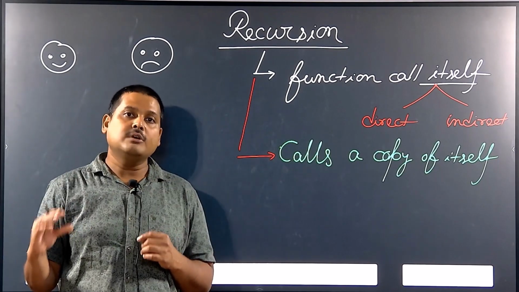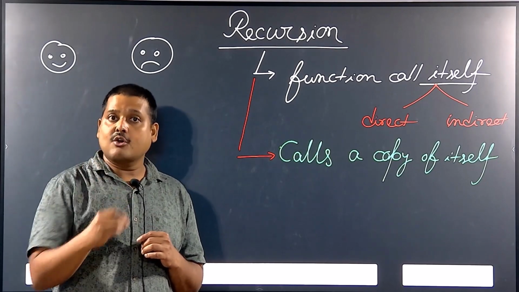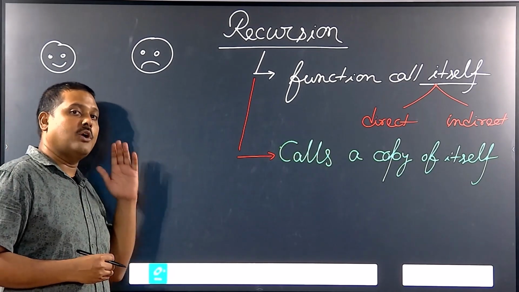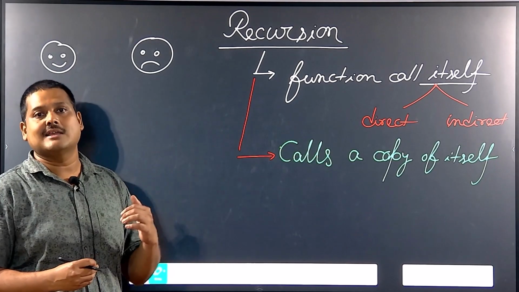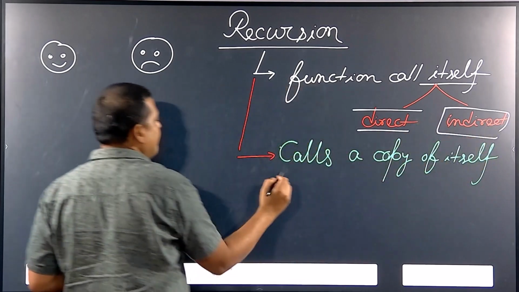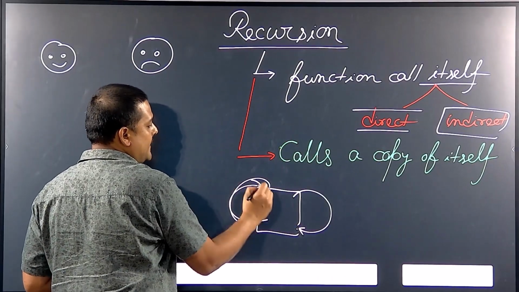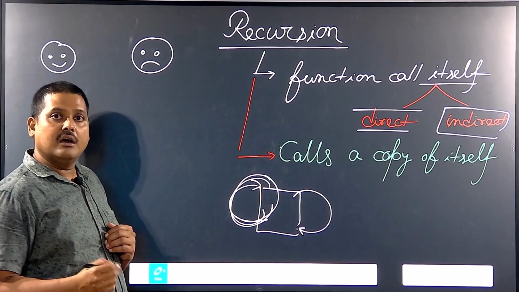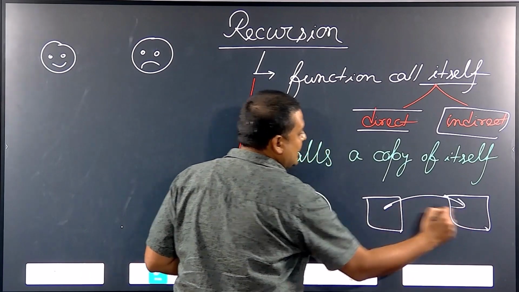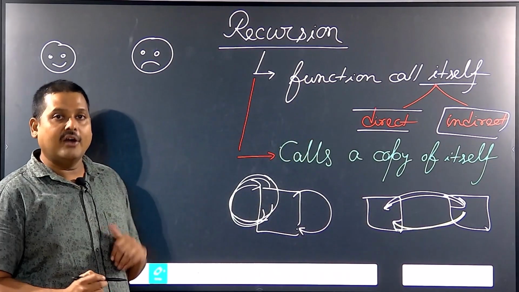Some statements are written within a function and I am calling the same function again and again, and this call can be between two different functions also. So, recursion is the process where a function is calling itself, and this calling can be direct or indirect. Direct means I have a function that is calling itself again and again. Or there can be two different functions, this function is calling this one, and this function is again calling this one, and this way this is a recursive call or recursive function.